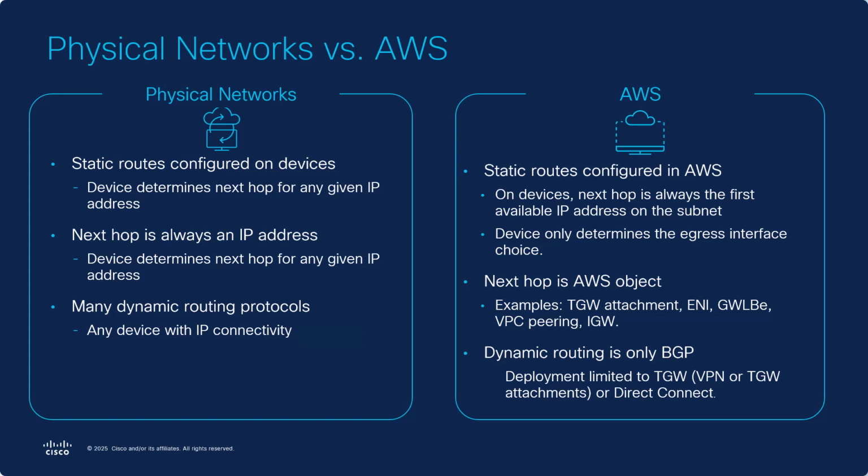forwarded to. Dynamic routing can be quite complex in physical networks where you have an interaction of multiple routing protocols, and pretty much any device can participate in the dynamic routing. In AWS, dynamic routing is really only BGP, and it's quite limited which devices are permitted to do what with BGP.